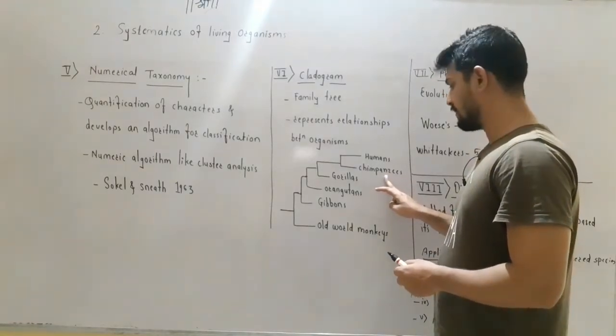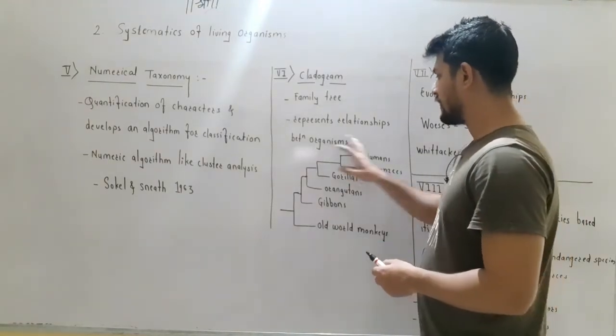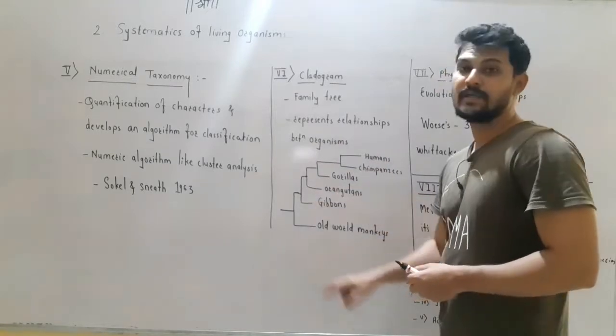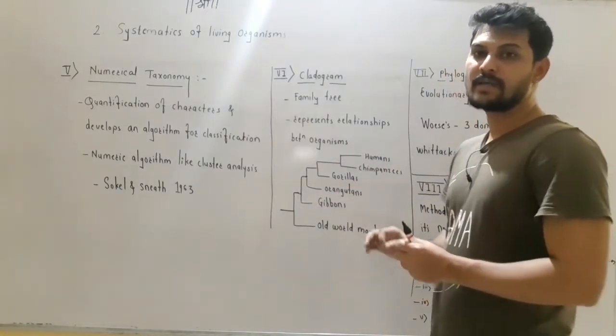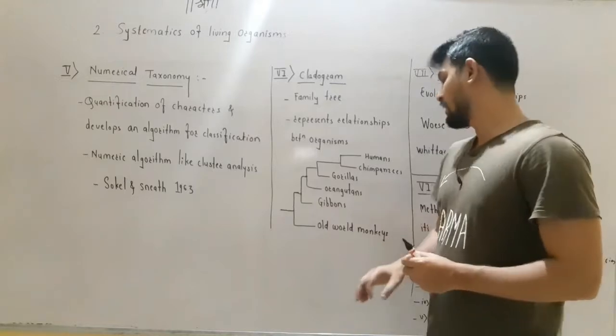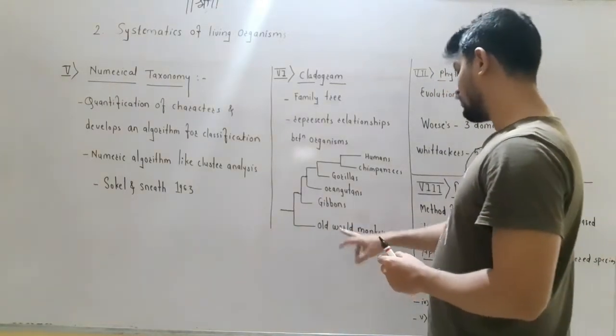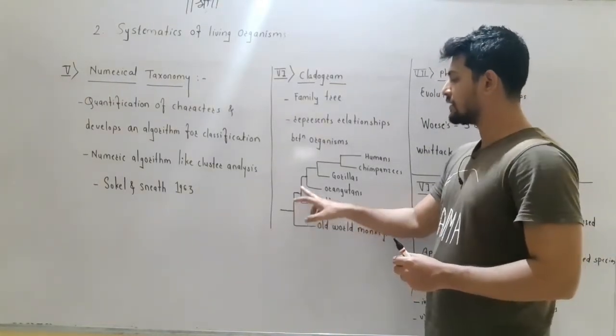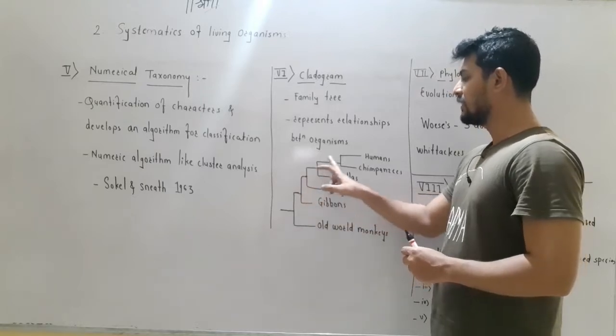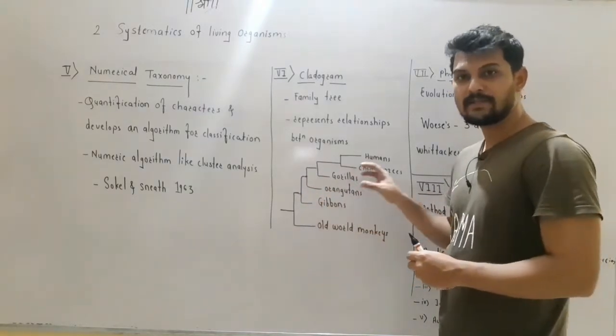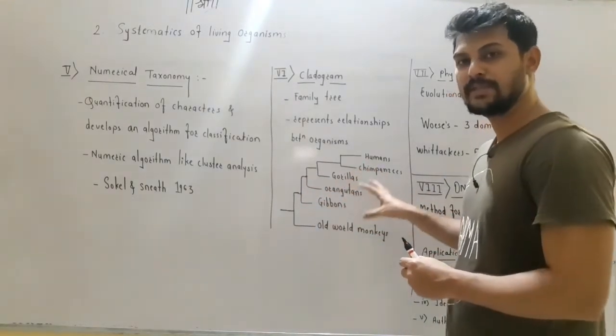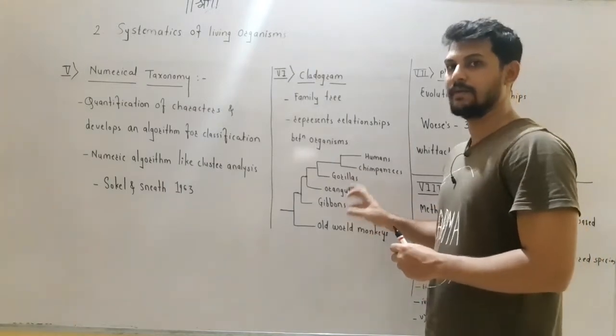These are called the big apes, right? In this way, this cladogram is representing the relationship between humans and gorillas, chimpanzees, as well as gibbons and the Old World monkeys, right? From a common ancestor, this branching pattern has arisen, and it shows the relationship between humans and the other apes.